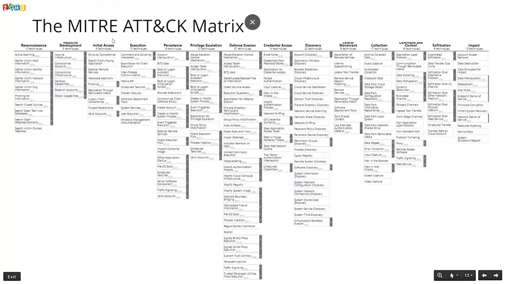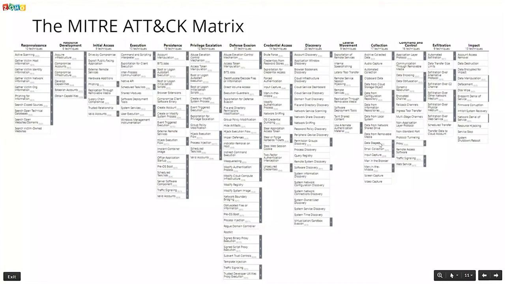Take a look at this. This is the overall MITRE ATT&CK matrix, and you can see all the tactics listed over here on the top. And here are the techniques underneath each of these tactics. And then, like I told you, each of these techniques can then be subdivided into sub-techniques. Okay, so here it is. Take a look at this, but it doesn't really stop here.